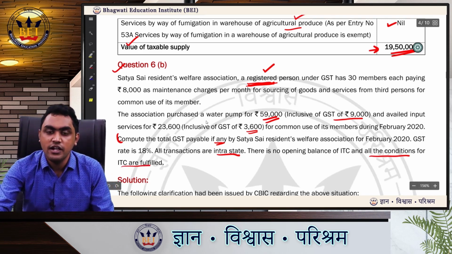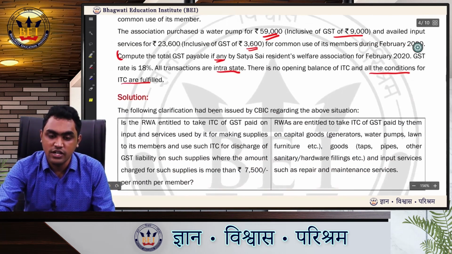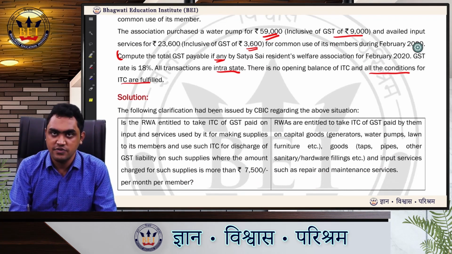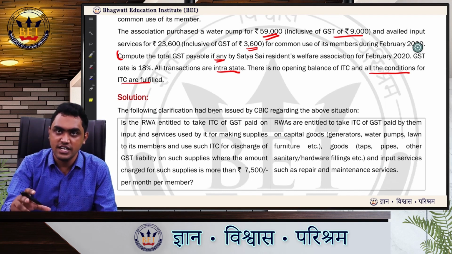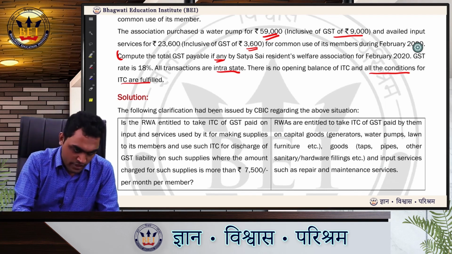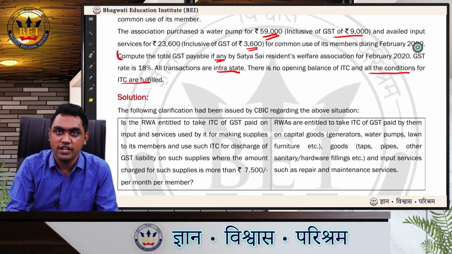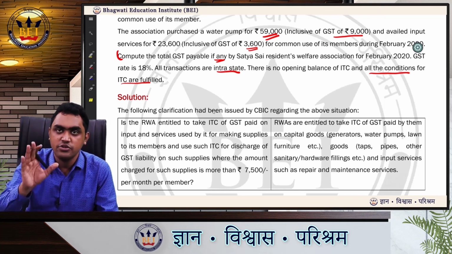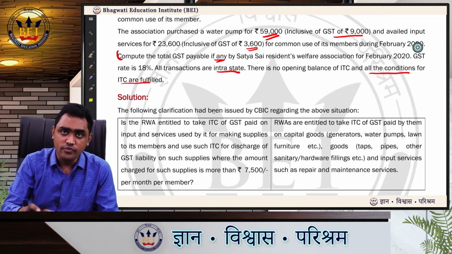If you remember, in our class we discussed a circular wherein CBIC had clarified certain things regarding Residents Welfare Association. I have produced the extract of that circular here. We know that this Resident Welfare Association is already registered, so we don't have to get into the discussion whether they are liable to register or not. The only part we have to do is check whether they are eligible to take ITC and compute the GST payable, if any.